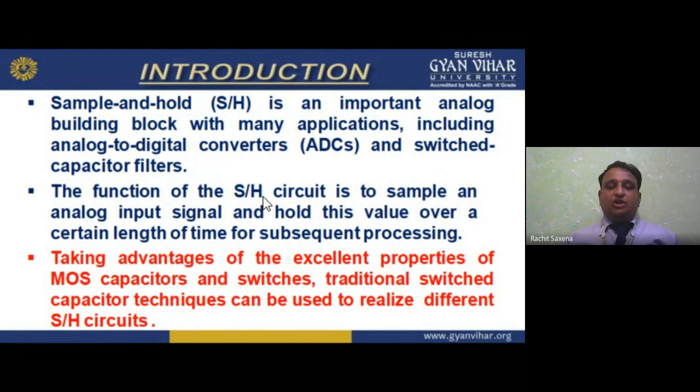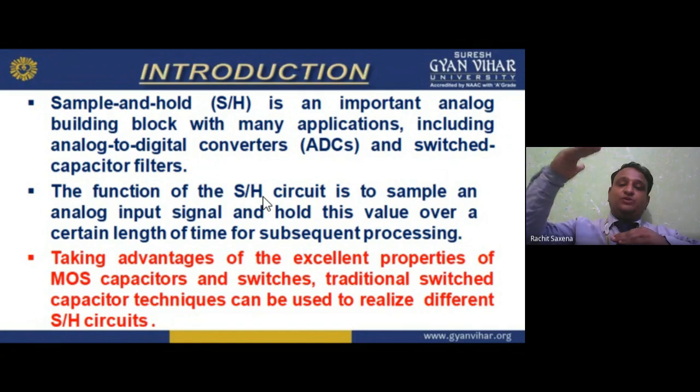Now, the function of the sample and hold circuit is to sample an analog input signal and hold this value over a certain length of time for subsequent processing. For what? Subsequent processing. Now, taking advantage of the excellent properties of MOS, metal oxide semiconductor, capacitors and switches, the function of the sample and hold circuit is to sample an analog input signal and hold this value over a certain length of time for subsequent processing.